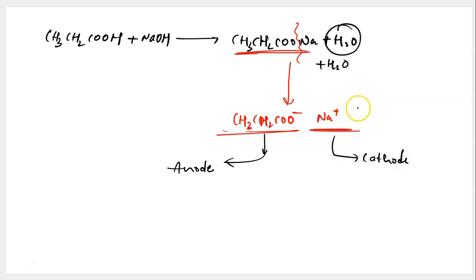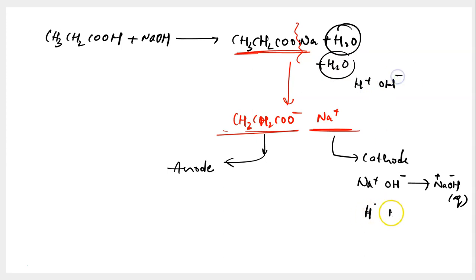So what happens to these Na plus ions at cathode? They move to cathode. That sounds good. But then what happens to them at cathode? They further connect with whom? With OH minus ions of water, leading to formation of NaOH. But remember, this is an aqueous physical state, so you still have ions existing. And the hydrogen radicals of water that you have added over here will further connect with the adjacent radicals, leading to formation of H2. So at cathode, you are having H2 gas evolved.